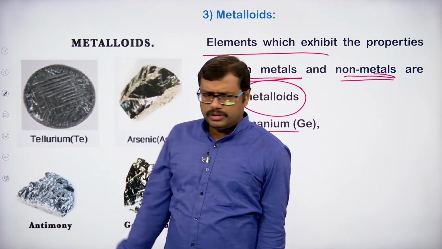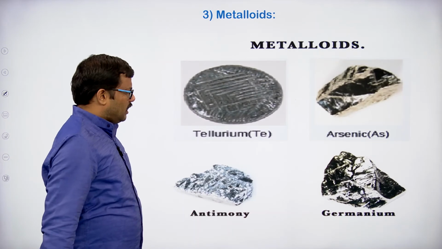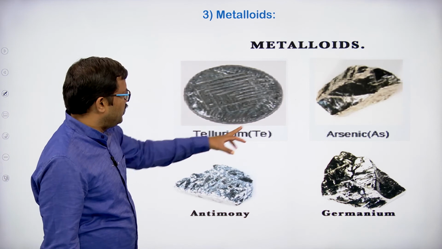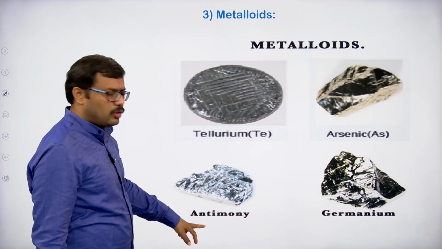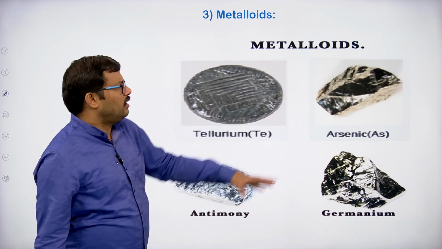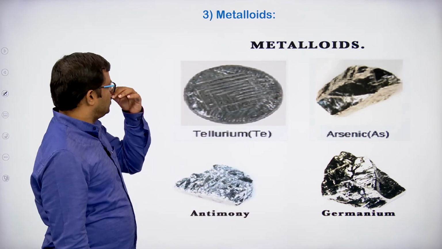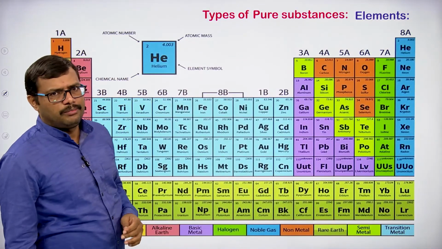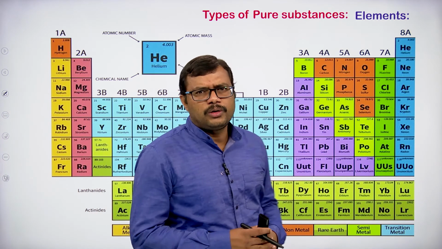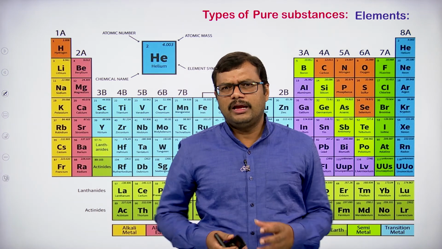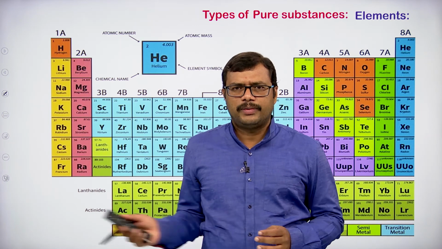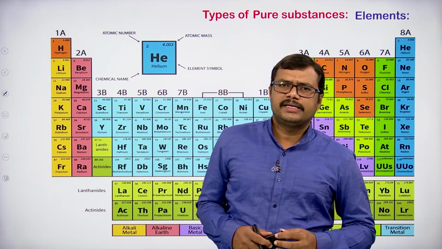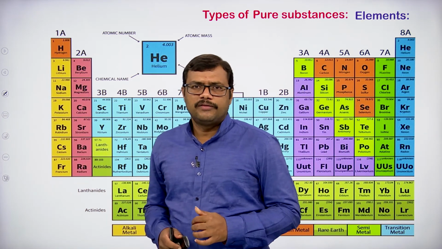So the metalloids, if we observe tellurium, arsenic, germanium, antimony, you can clearly see the pictures given here, they are all solids. So these are all metalloids that we come across. Now if we observe the periodic table, how many elements are metals? More than 75% are metals, and they are occupying the left side portion.